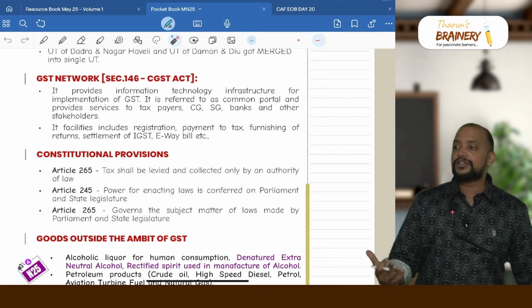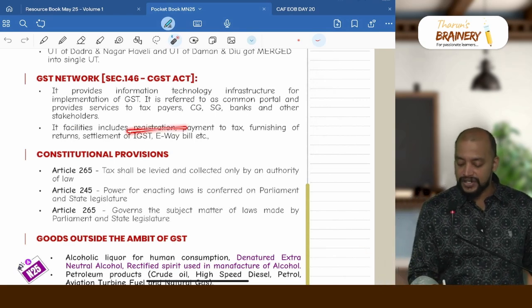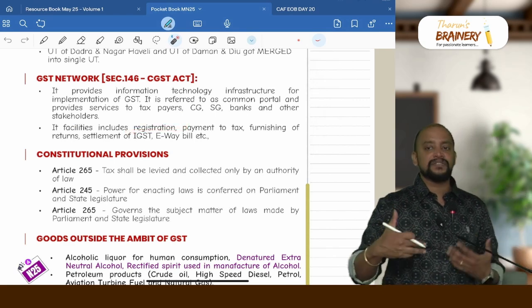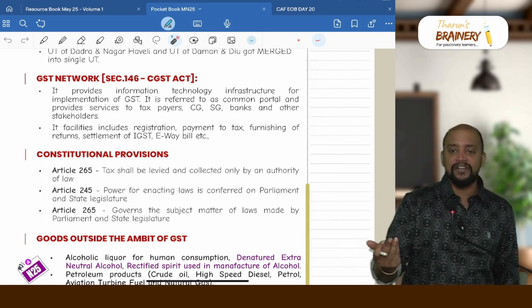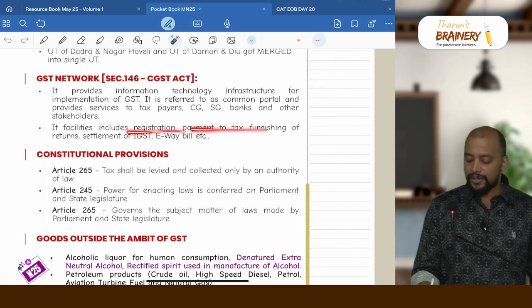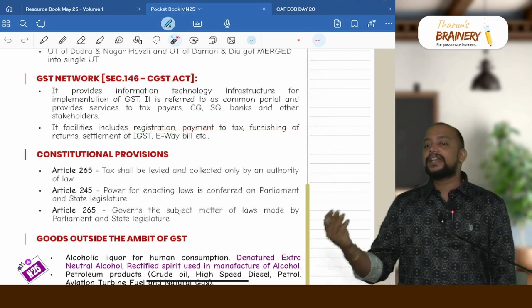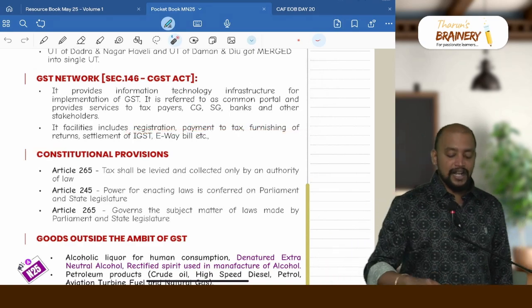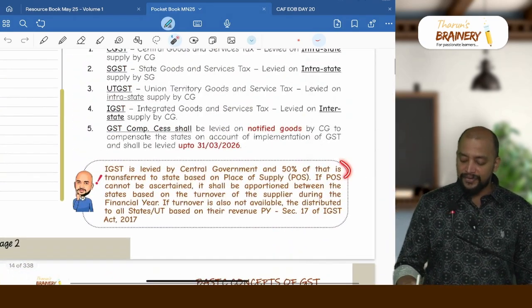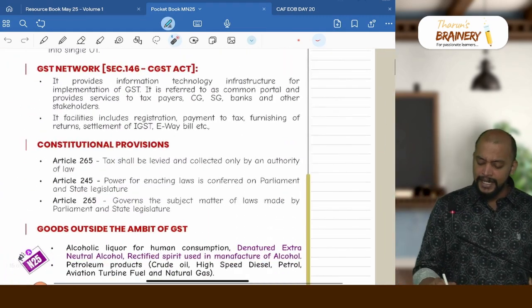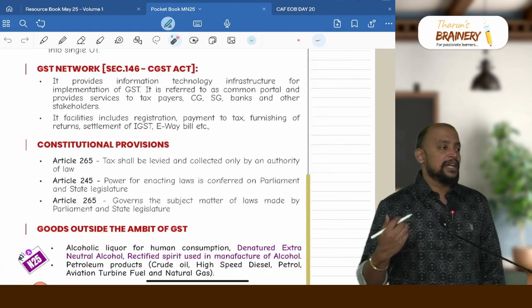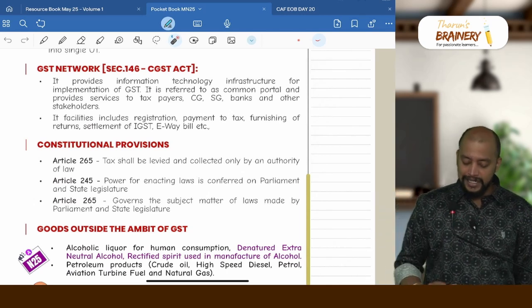And what are the functions of the GST network? It facilitates registration. The first activity will be registration. Thereafter we will make the payment of taxes, and thereafter we will file the returns. So: registration, payment of tax, furnishing of returns. Then IGST, whatever is collected by the central government, will be settled between the states. That settlement also will be done by the GST network. And we can even generate the e-way bill, e-invoice, etc., all through the GST network.